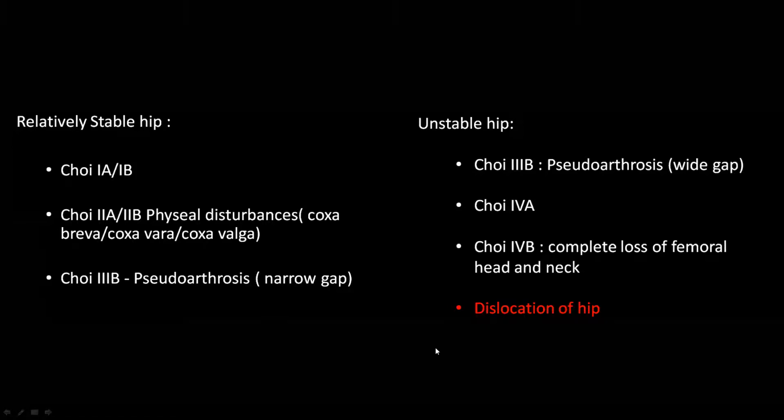There is one more entity, that is dislocation of the hip, which can occur because of septic arthritis sequelae, but this entity is not classified by the Choi. So if the telescopy is present, you can always keep this differential diagnosis, that is dislocation of the hip because of the infective process. So remember this, if the test of instability is present, it can be either Choi type 3B, Choi type 4 or dislocation hip. Or if telescopy is absent, then you can say that it can be either Choi type 2 or Choi type 3B narrow gap pseudoarthrosis.